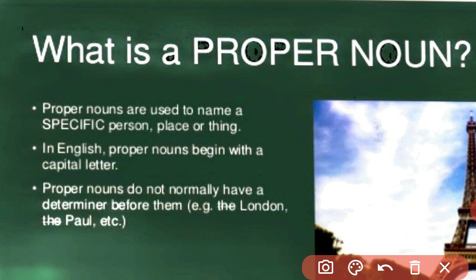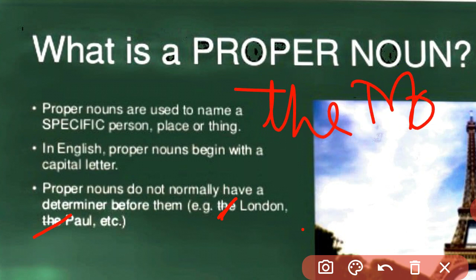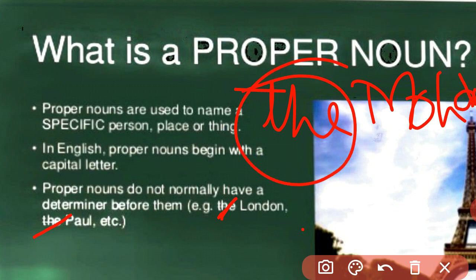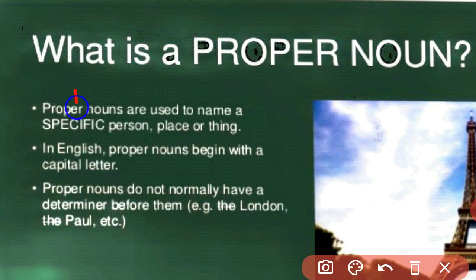Proper nouns do not normally have a determiner before them. So here there is no need to use the, because it is already shown in the picture that we should not use the before a proper noun. Getting it? We can't say the Mohan. Mohan is the name of a boy. So can you write the Mohan? No, we don't write like this. It's wrong. We have to write only Mohan, Shyam.